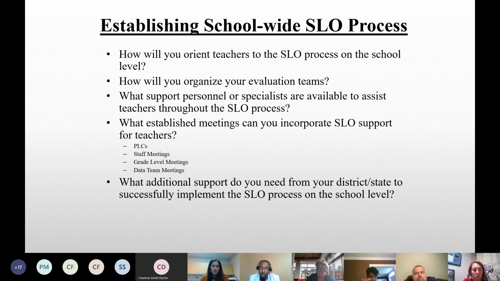And one thing I'll share, like I said, I'm a former administrator, and there's a lot of information I did not even know around SLOs and just the evaluation process in general until I came to the State Department. So a lot of the information that I'm sharing with you is information I wish that I would have had, right? So that I could have been even more effective in my role. So I'm consistently thinking about what would have helped me to be able to implement the SLO process at the school level. So definitely that document that I shared earlier with the evaluation guidance, that's a document you definitely want to have at your disposal.